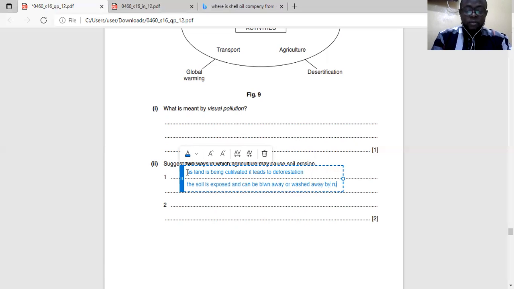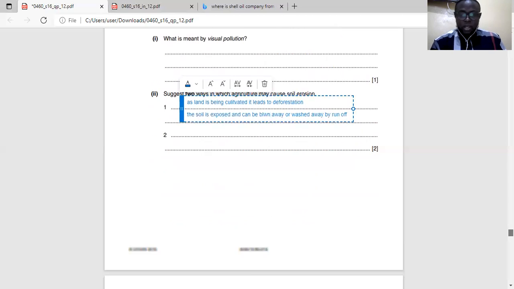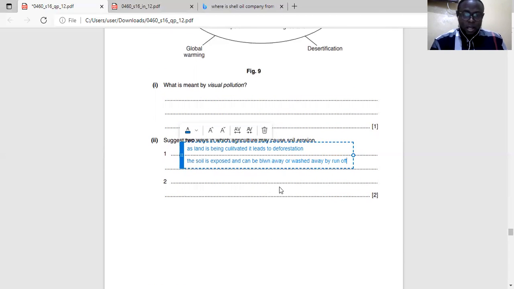By runoff. Runoff is the water that moves. When it rains, that water you see rolling on the land is runoff. So with deforestation, the soil is exposed, and it's washed away.